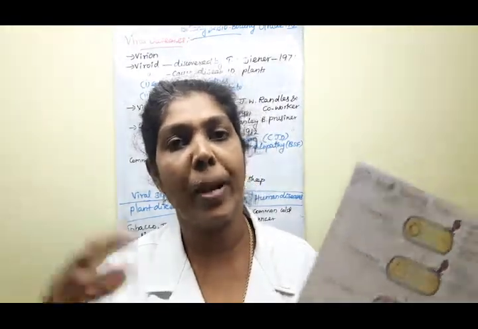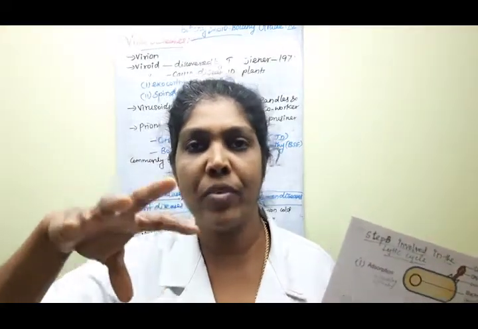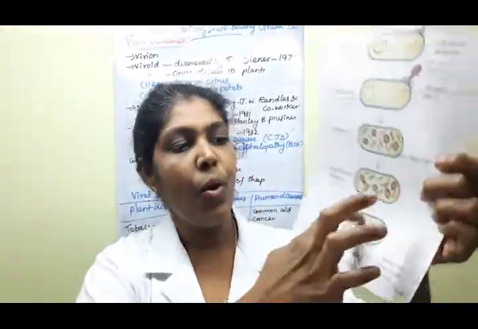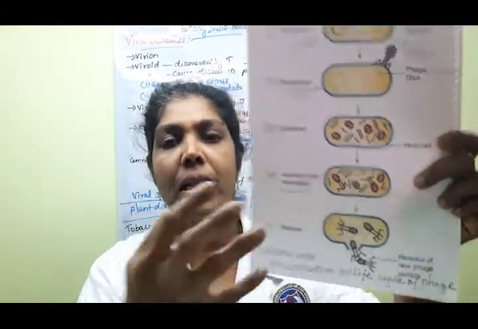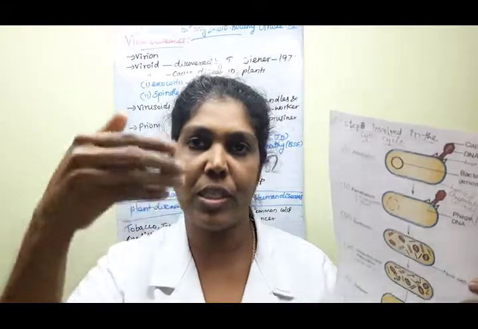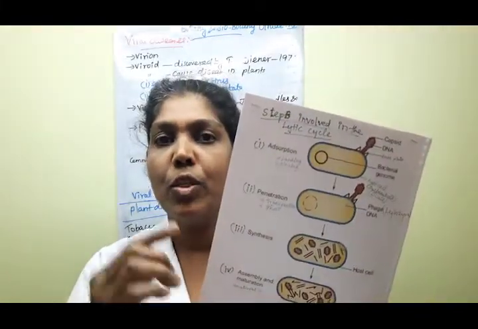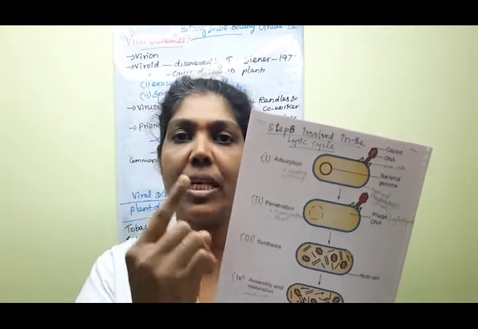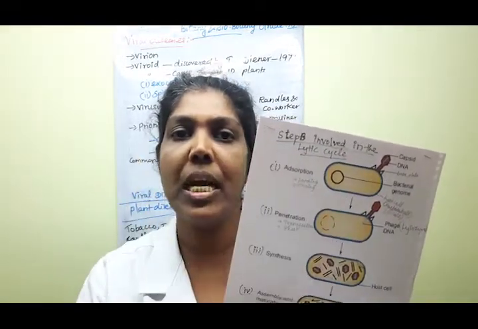Then the final step is releasing. With so many phage particles accommodated inside the host cell, meaning the bacterial cell, there is no space. So they break out. Breaking means lysis of the host cell, and the new phage particles, the new virions, come out. Clear, children? Understood, no? This is the first multiplication, the first life cycle of the phage, the lytic cycle. Clear? The next one is the lysogenic cycle.